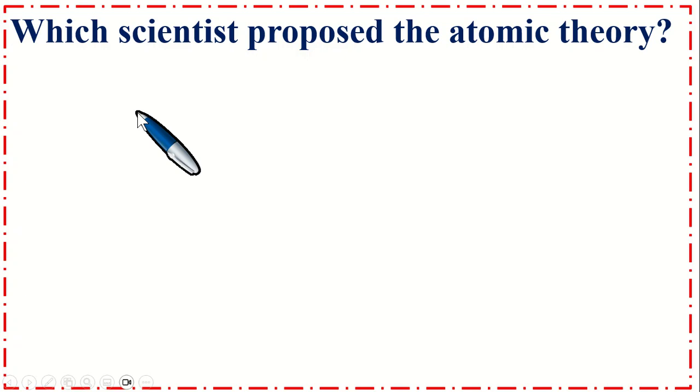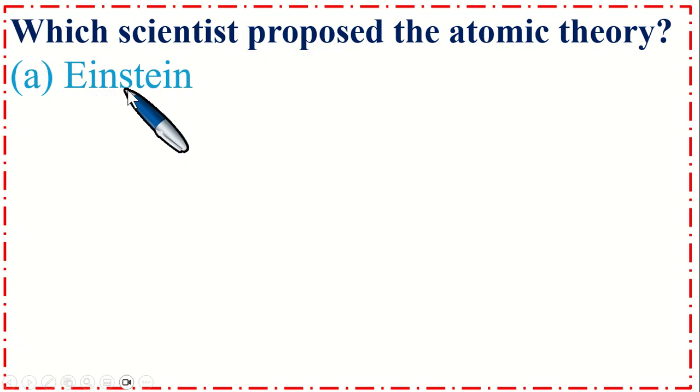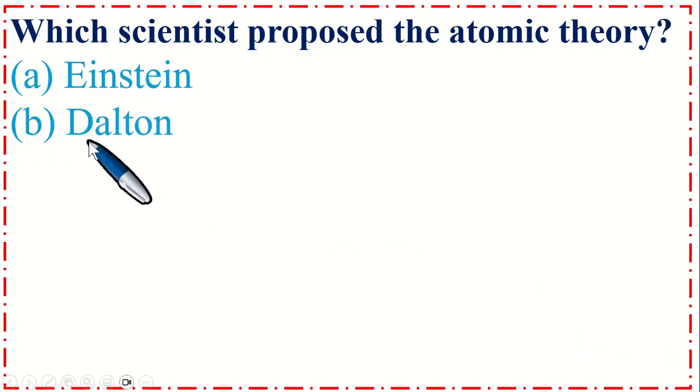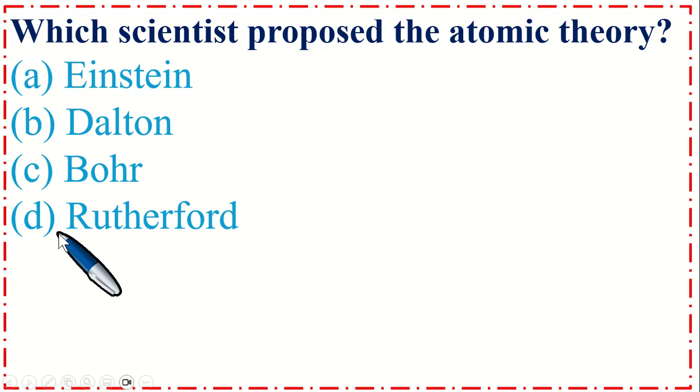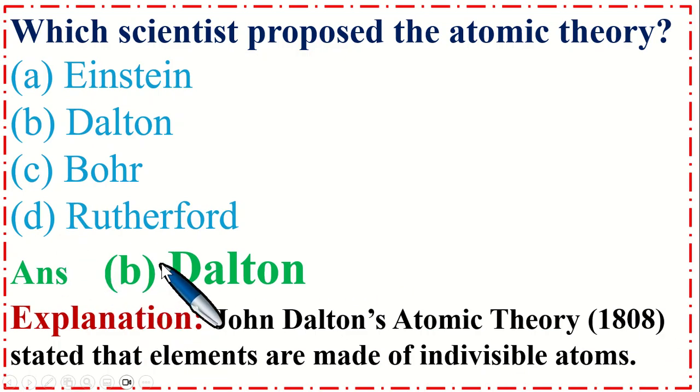So this is very important MCQs. Which scientist proposed the atomic theory? Option A, Einstein, B, Dalton, C, Bohr, and option D, Rutherford. So the correct option is B, Dalton. John Dalton's atomic theory, 1808, stated that elements are made of indivisible atoms.